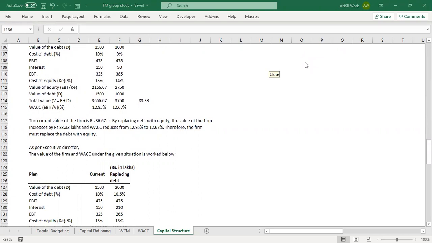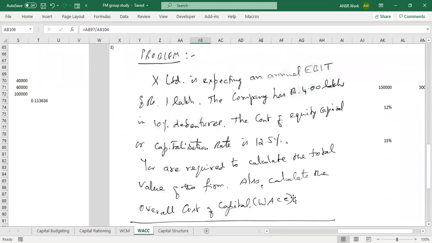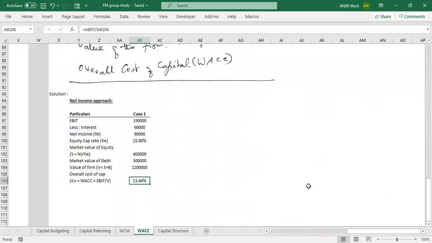Dheeraj, yesterday you had shared one more problem, right? Is 11.36 the answer? The WACC one? Yeah, is this the one you're talking about? No, the answer should be 13.64.